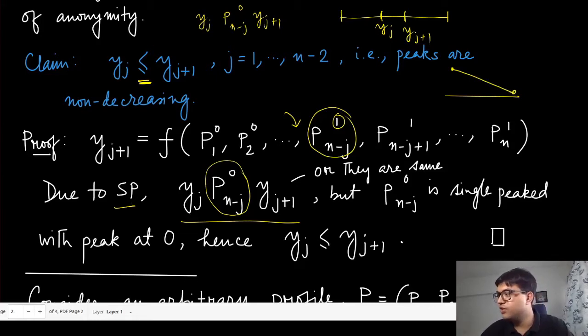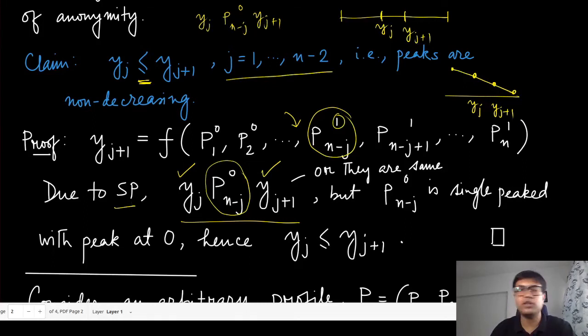Now, according to this preference profile, if you have yj to be more preferred than yj plus 1, then it has to be that yj is on the left hand side compared to yj plus 1. Right, this is quite self-explanatory. So with that, essentially we have proved this. You can repeat this argument, and so for any j starting from 1 to n minus 2, this relationship of less than or equal to will hold.